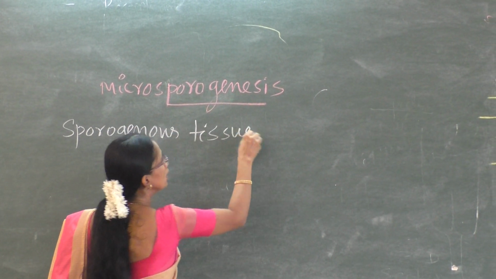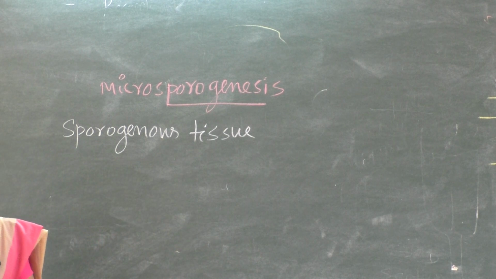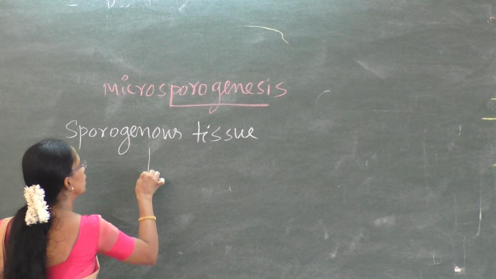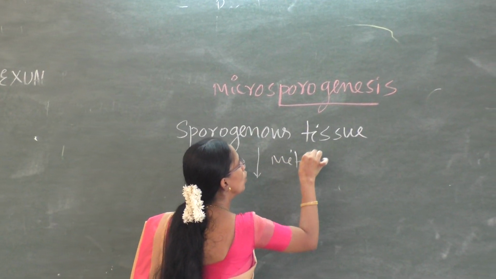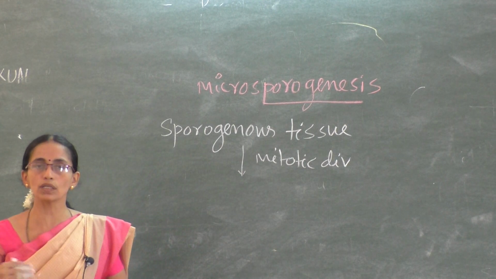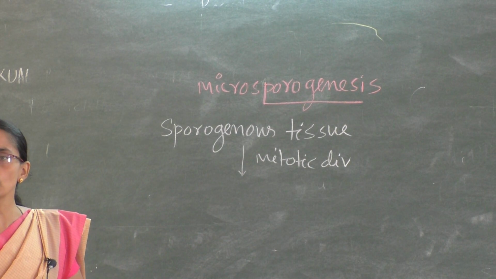Now the sporogenous tissue which is inside the microsporangium undergoes mitotic division. As the anther grows, the sporogenous tissue undergoes division.